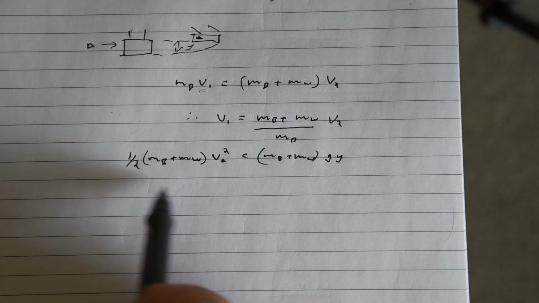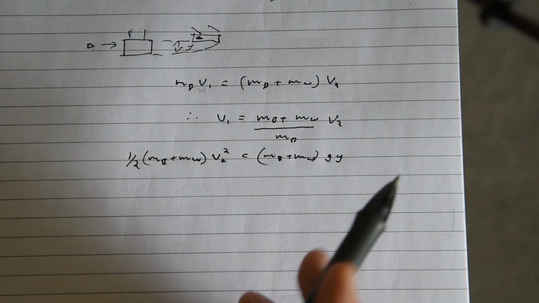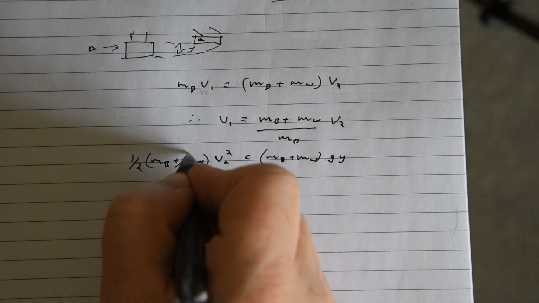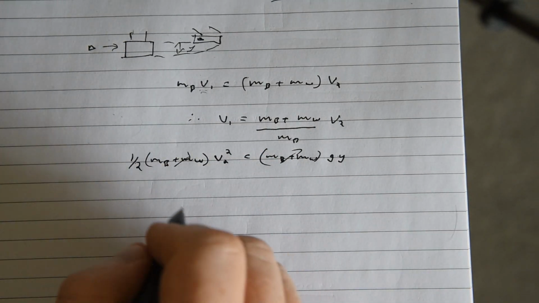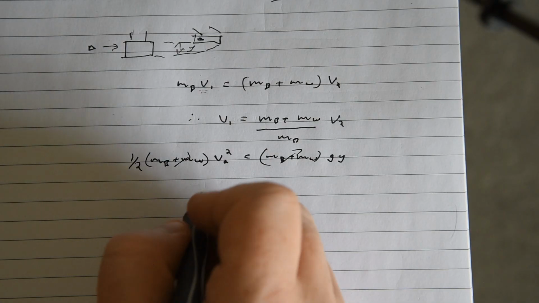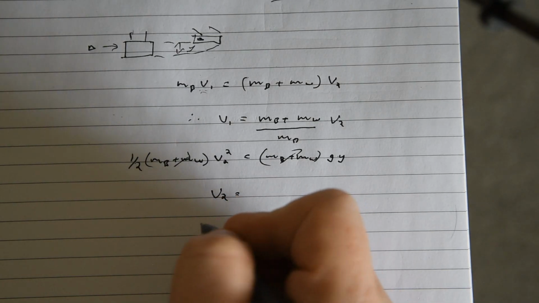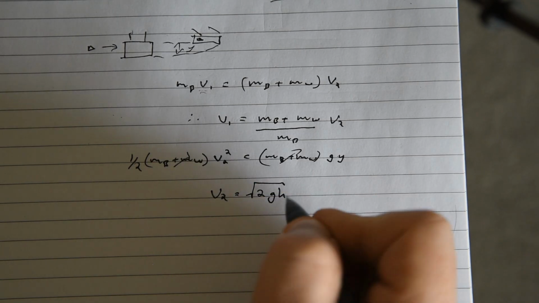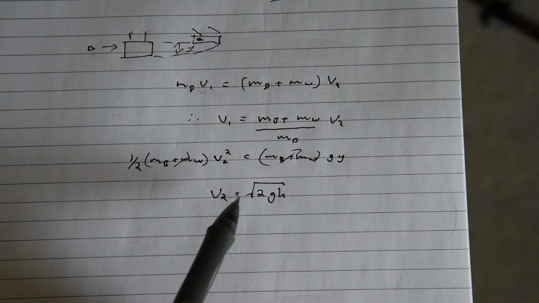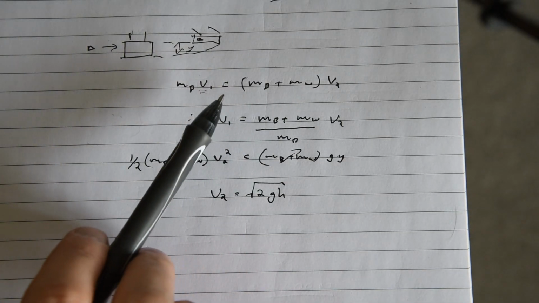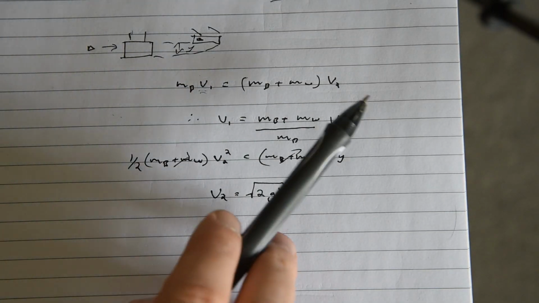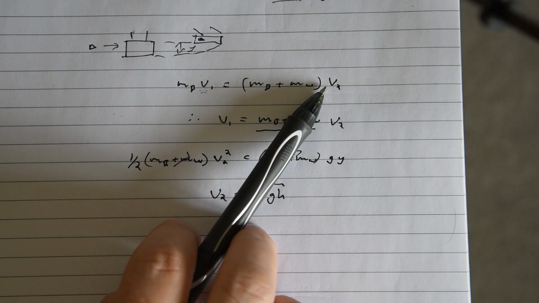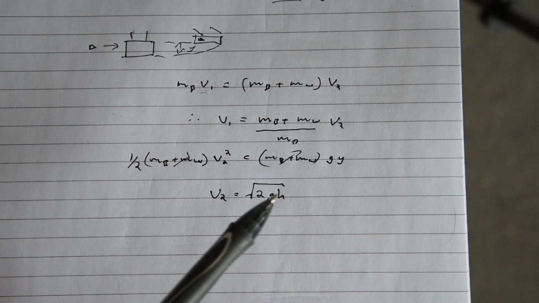We just rearrange this. As we can see, we can get rid of that one, get rid of that one. It's all rather nice. So that one goes, and we are left with V2 is now equal to the square root of 2gh. Now that's really rather nice, because if we take a look at the top part, we're looking for V1. We've got this unknown V2, and we want to get rid of that unknown V2 in terms that we know.